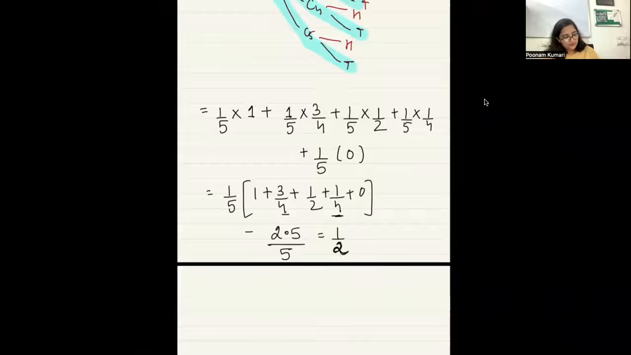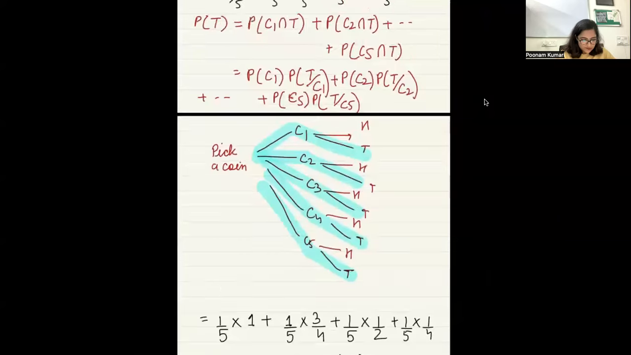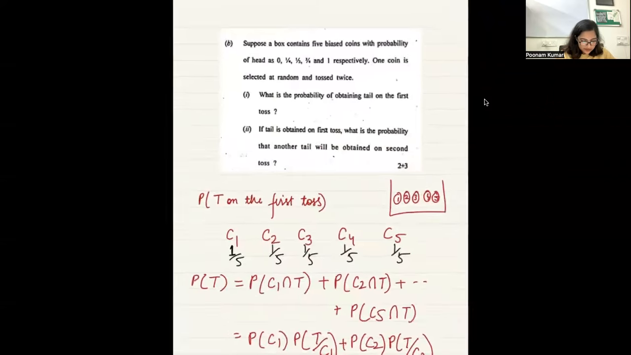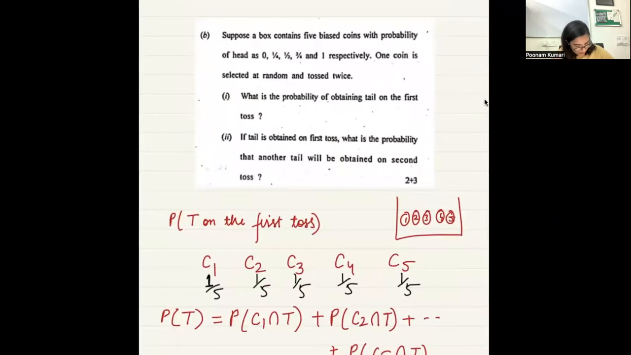Yes or no? Yes, ma'am. So your probability of getting tails is 1 by 2. Is that okay? Yes. Are we all clear with this? Yes. Fine. Okay.